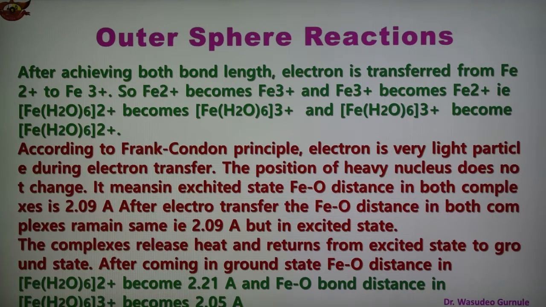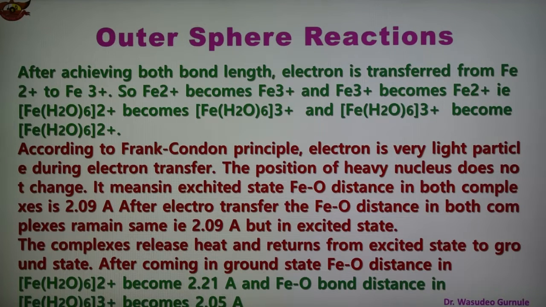According to the Franck-Condon principle, the electron is a very light particle. During electron transfer, the position of the heavy nucleus, that is the bond length, does not change. In the excited state the FeO distance in both complexes is 2.09 angstrom, and after electron transfer it remains the same. But the complexes release heat and return to the ground state.